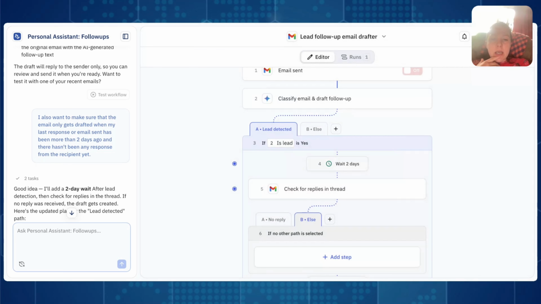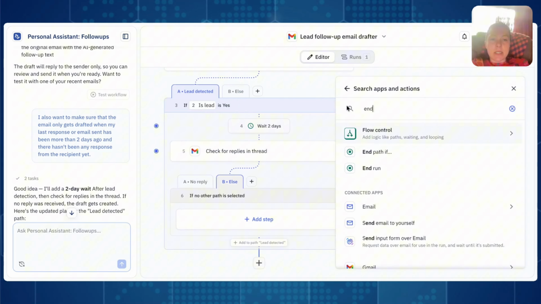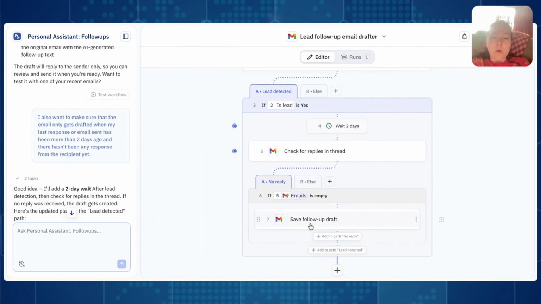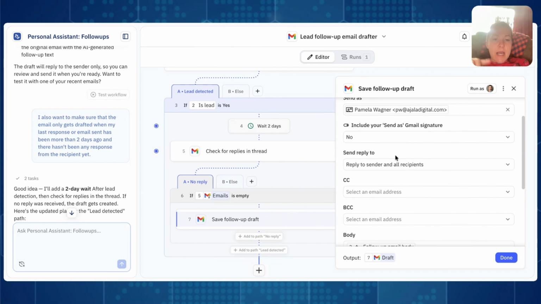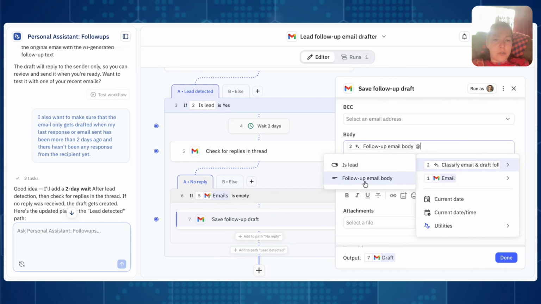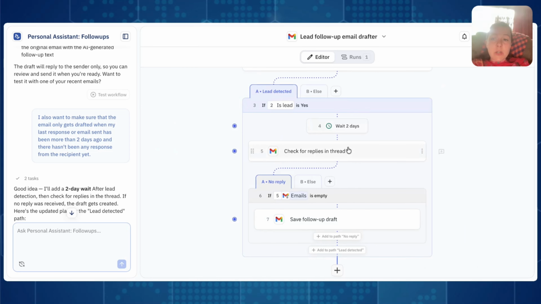And then you can see it waits for 2 days, right? It classifies it and it checks for replies in a thread, right? And let's say there is a reply, right? Then I'm going to say end run. But if there is no reply, then I wanted to create this follow up draft, right? So I said, hey, send as, reply to send on all recipients, and the body should be the follow up email, right? So you just choose at, and then you choose the follow up email, right? So this is pretty much the whole thing.